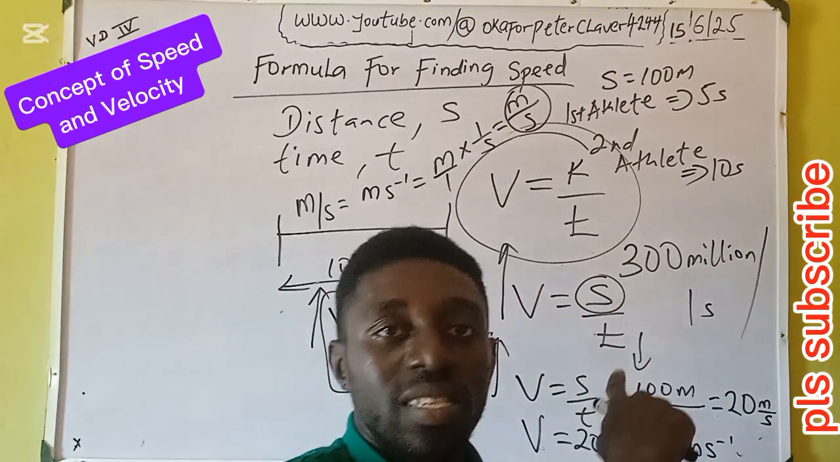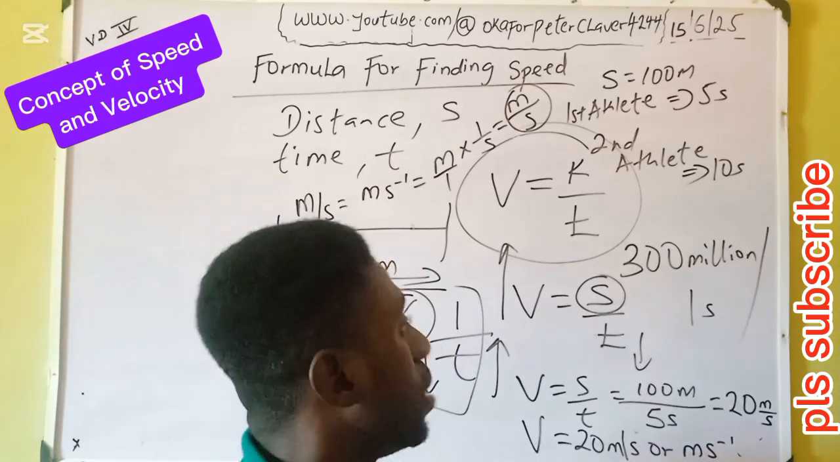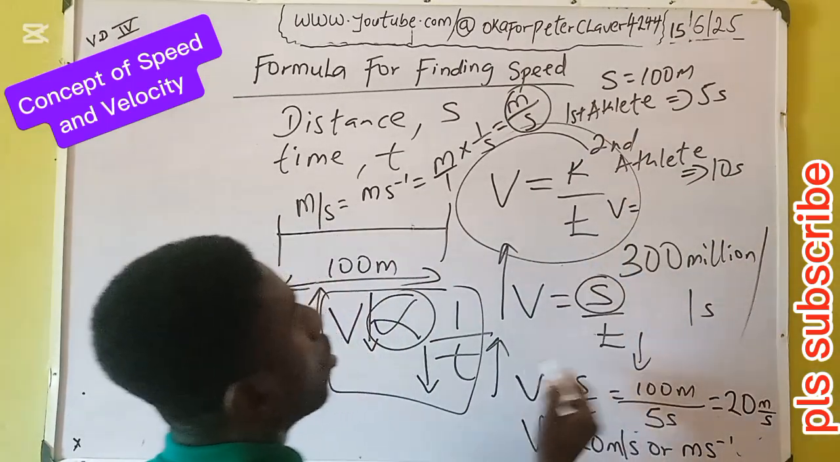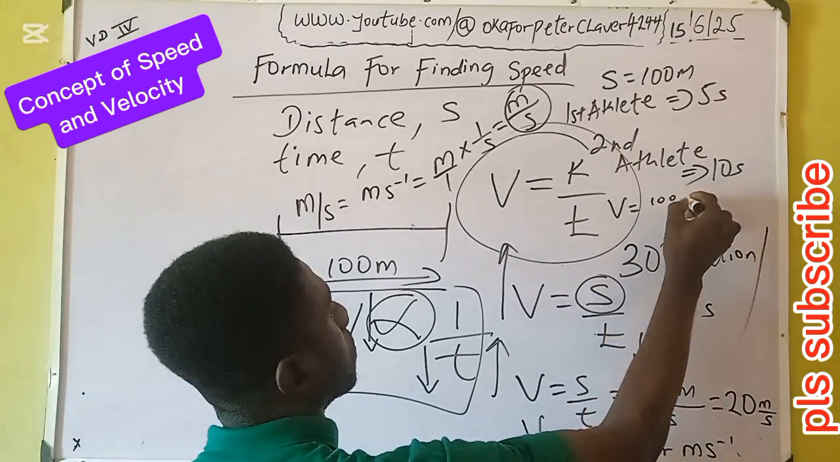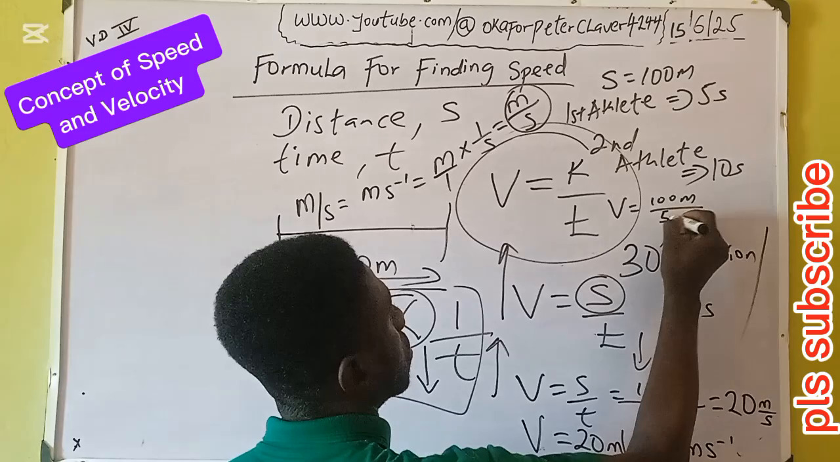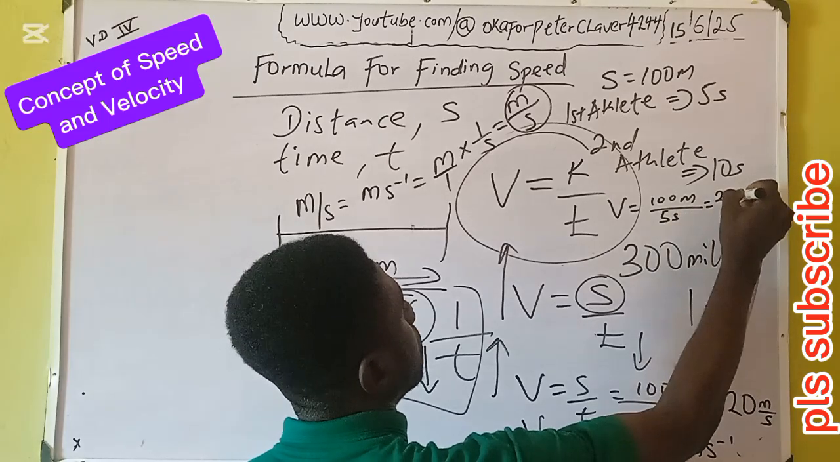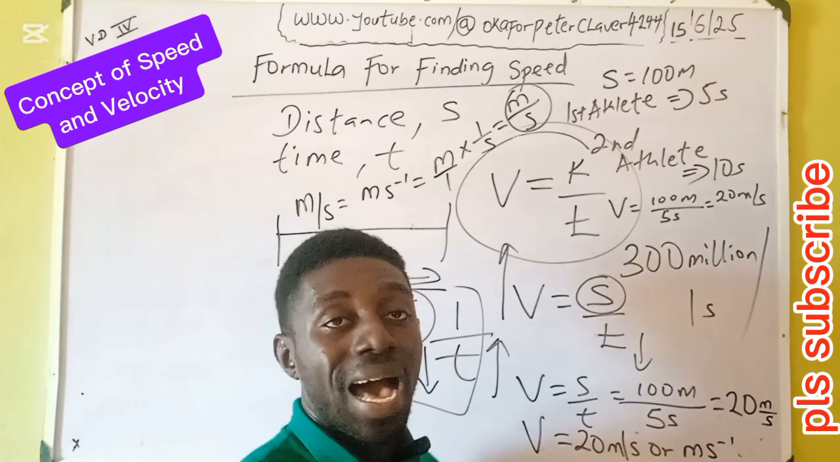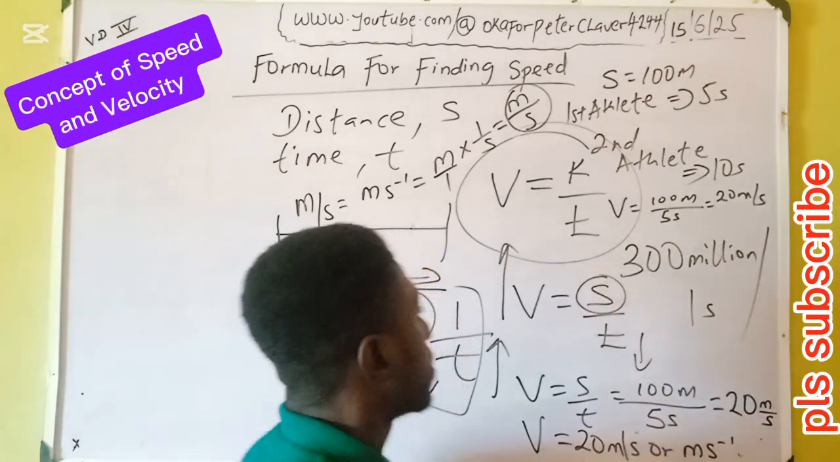So let's solve a problem on average speed. To get the average speed of the first athlete, what's the distance? 100 meters. What's the time taken? 5 seconds. So I have 20 meters per second. This is average speed: total distance over total time. Average speed of the second athlete.